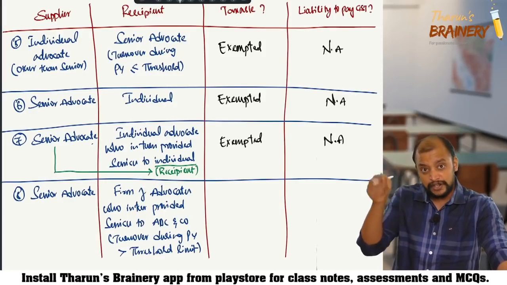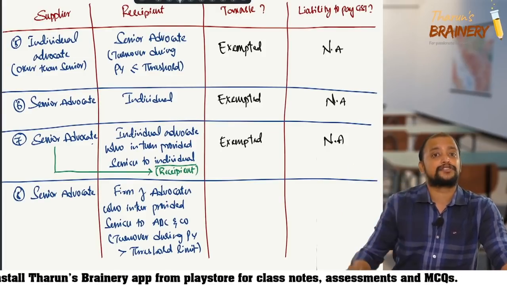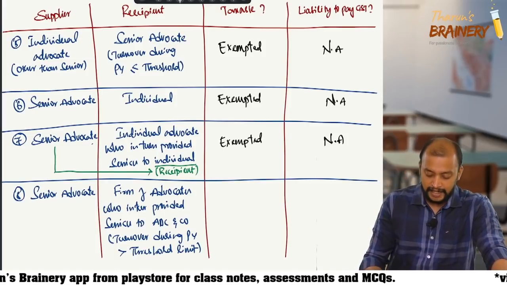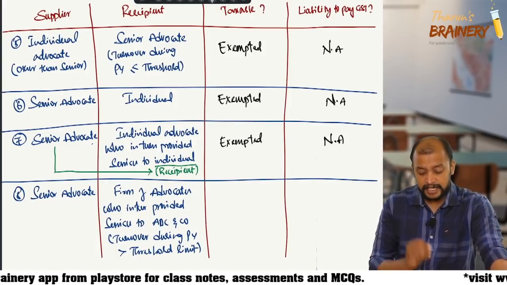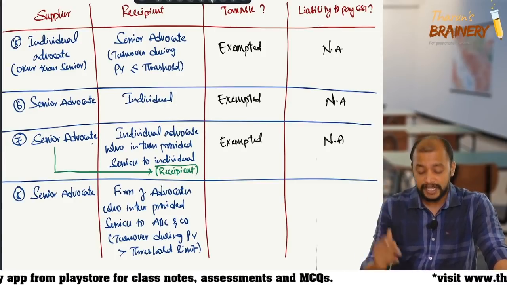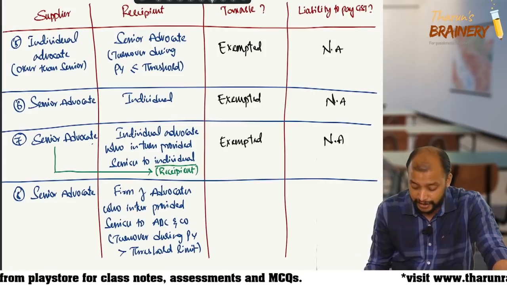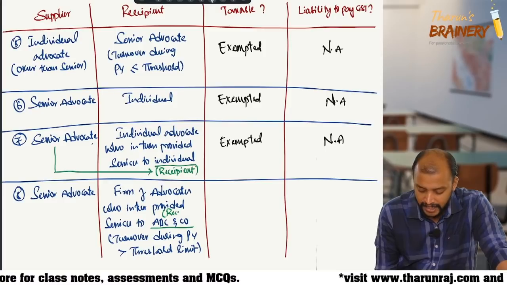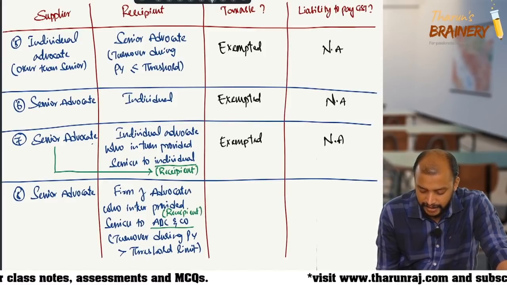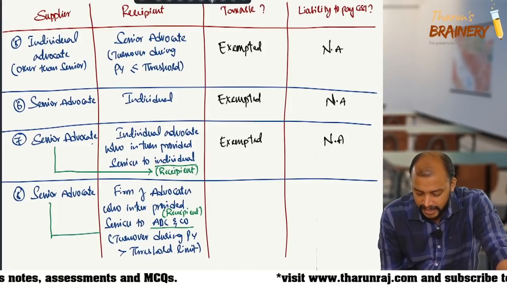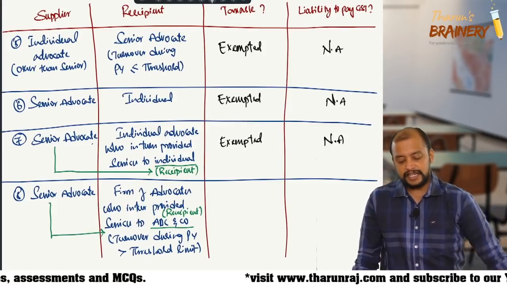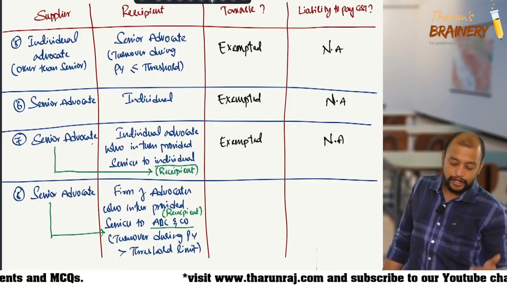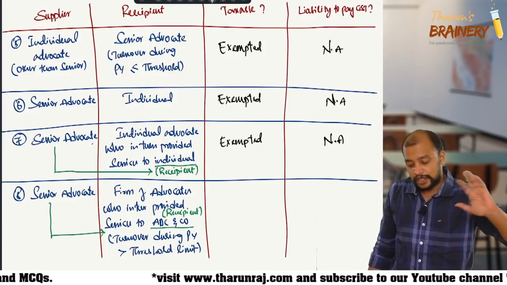What about individual advocate services to individual? That is also anyhow exempted. Why? Because it is individual only. Then next we have senior advocate to firm of advocate. Now check who is the recipient. Are they in turn rendering services to another person? Yes, ABC and Co. Take that ABC and Co as recipient for senior advocate services, and that ABC and Co turnover during the previous year exceeds the threshold limit.